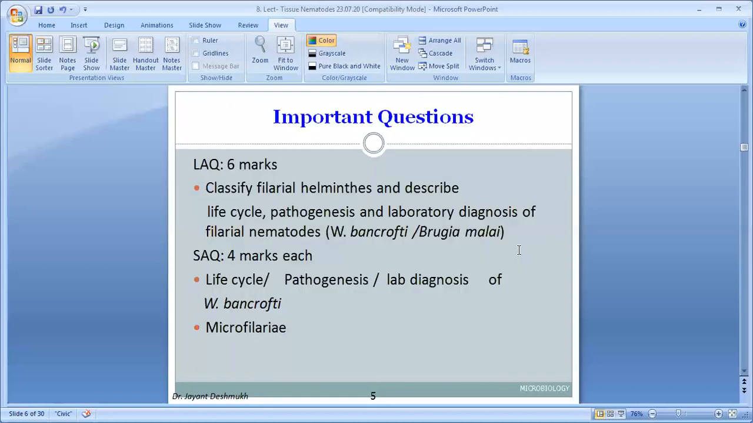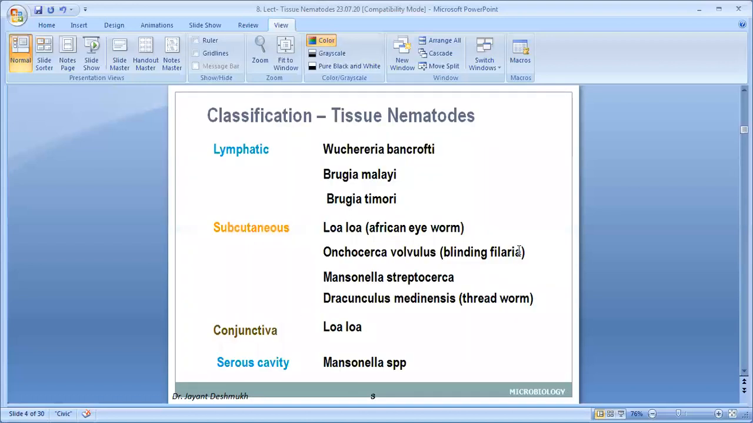Again, I repeat: suppose we ask which parasites cause filariasis. We classify into three groups: lymphatic filariasis, subcutaneous filariasis, and conjunctival and serous cavity. The lymphatic filariae are Wuchereria bancrofti, Brugia malayi, Brugia timori. Then the conjunctival one is caused by Loa loa. Subcutaneous filarial worms are Onchocerca volvulus and Mansonella streptocerca, and the serous cavity ones are Mansonella ozzardi and Mansonella perstans. This is the slide.